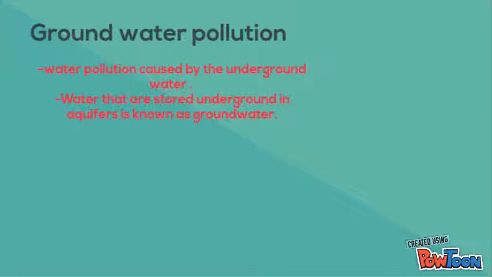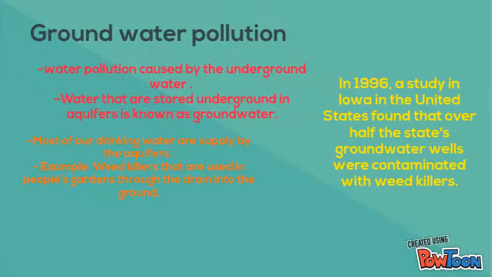Groundwater pollution is water pollution caused by the underground water. Most of our drinking water is supplied by the aquifers. For example, weed killers that are used in people's gardens go through the drain into the ground.